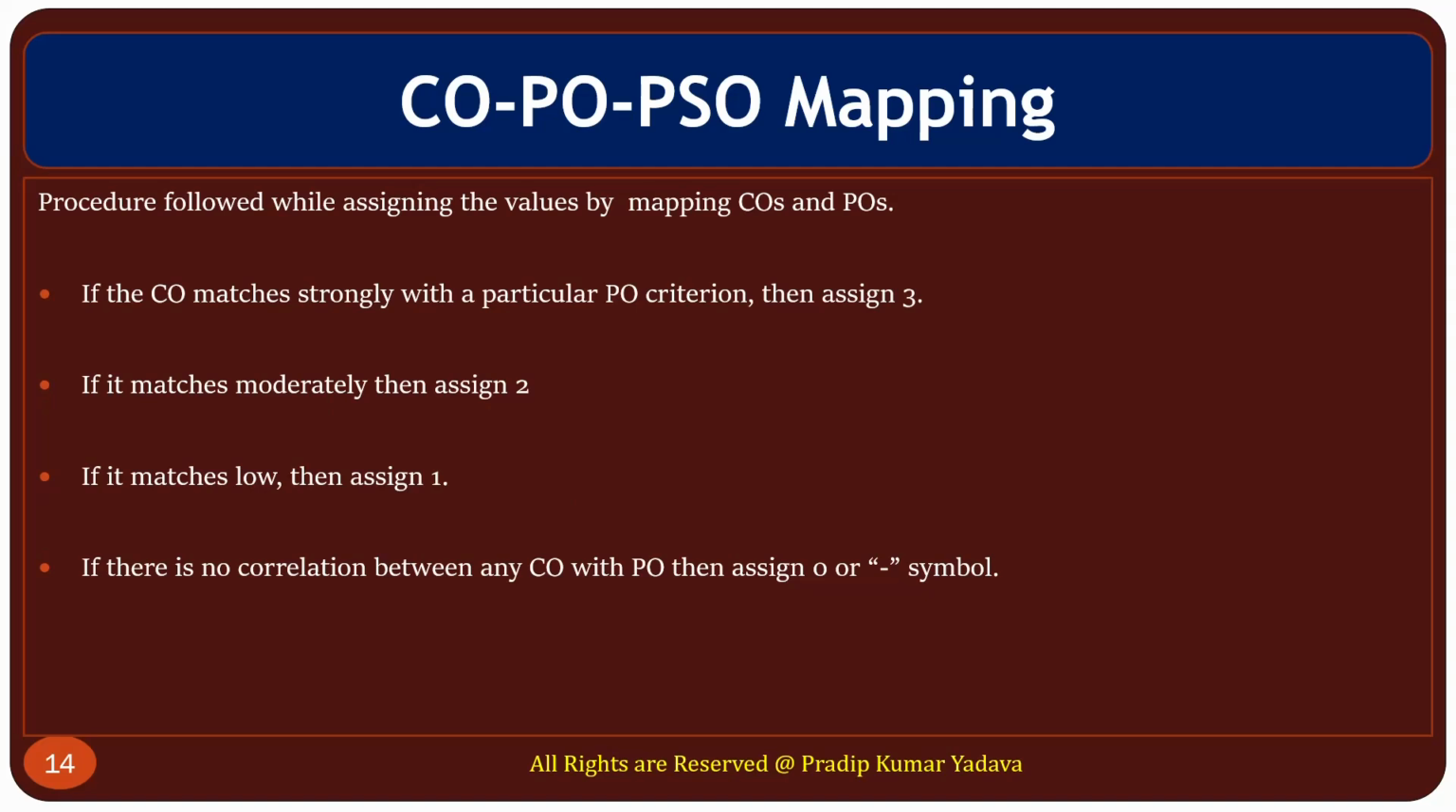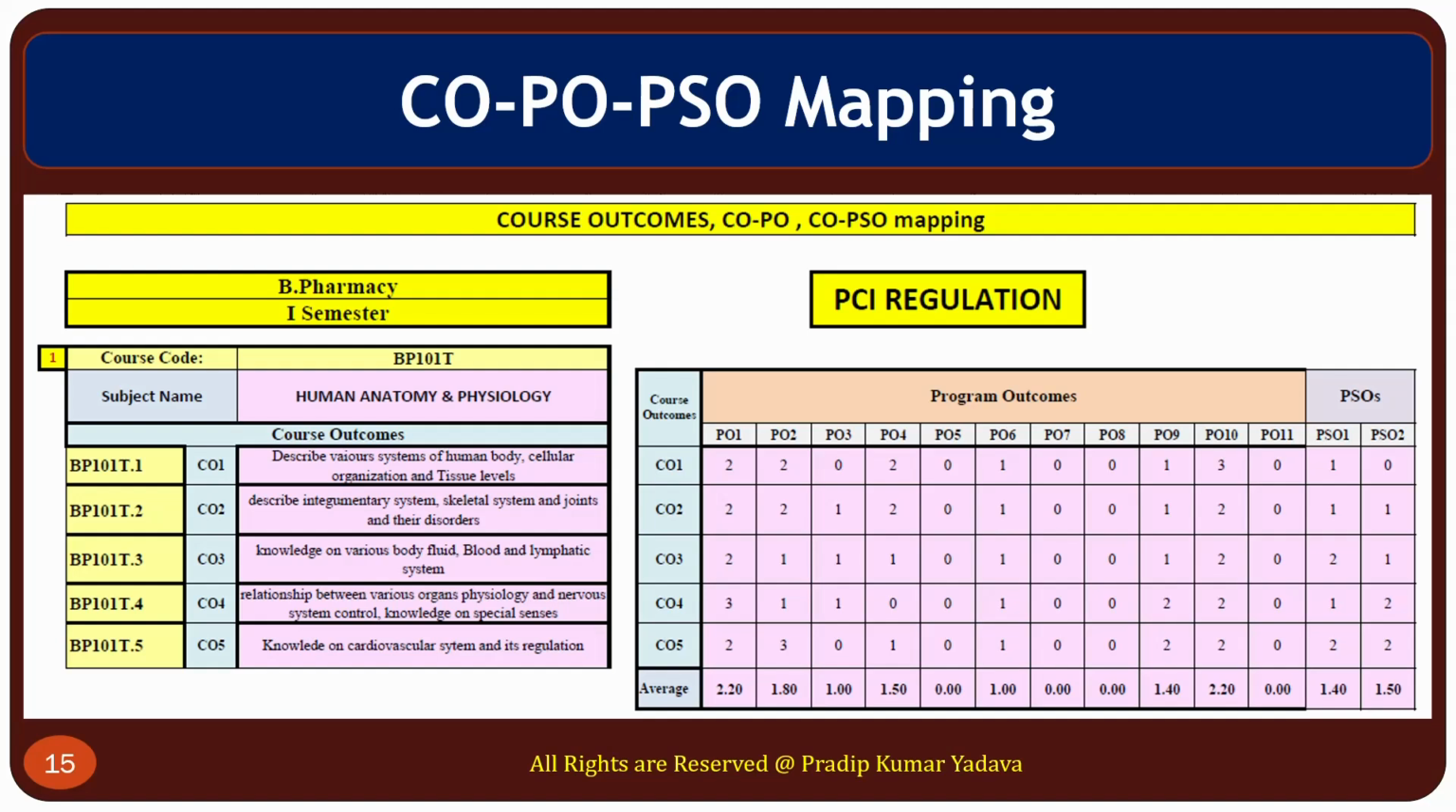Now, how to do CO-PO-PSO mapping. First, if CO matches strongly with the particular PO criteria, then assign 3. If it matches moderately, then assign 2. If it matches low, then assign 1. If there is no correlation between CO and PO, then assign zero or a dash symbol. Now here you can see this part is CO, course outcome, which we have already seen in the last slide, and PO we have already seen, and PSO already seen. Now here you can see how this correlation is mapped.